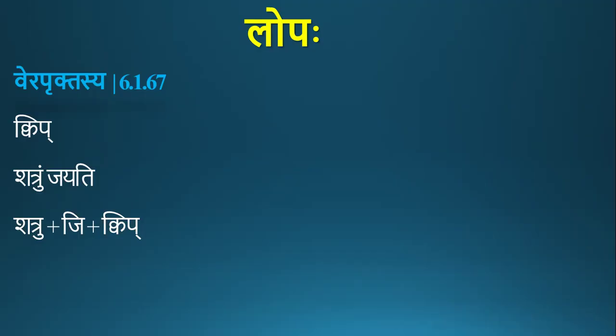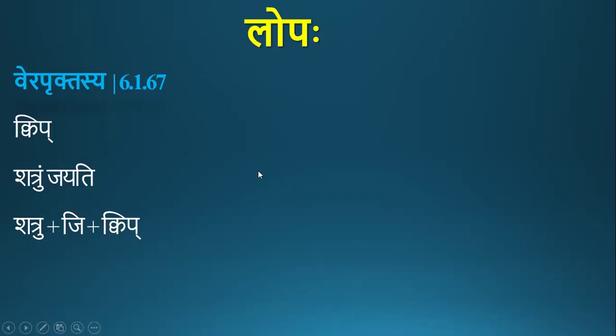Ji dhatu gets kvip pratyaya. Shatrum jayati, in this sense, in presence of the word shatru, ji dhatu gets kvip pratyaya. You don't need to understand all these. These are part of krudanta prakarana. You just need to understand or appreciate the meaning of this sutra, vera pruktasya.